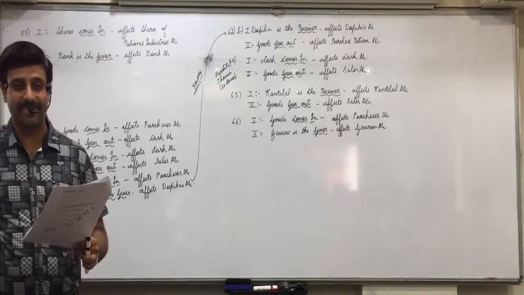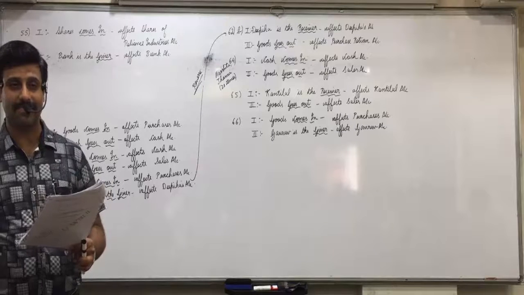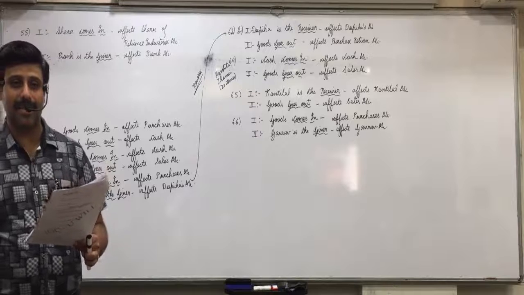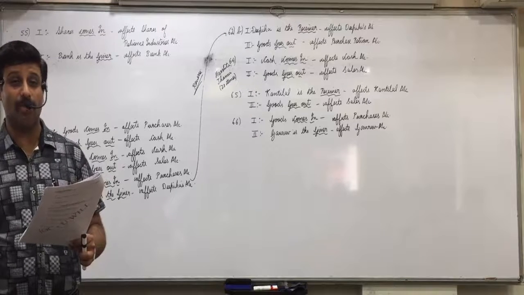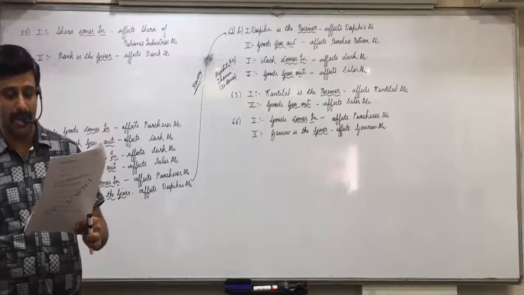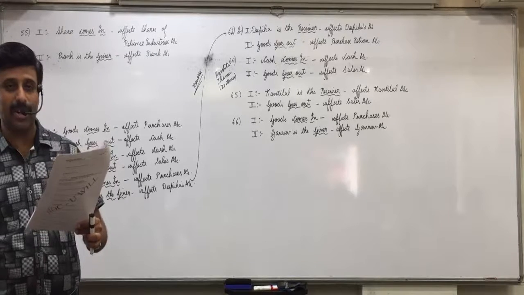Goods comes in affects purchases account. Desai Brothers is the giver. Bros is brothers. The short form is BROs, as you say, bro. That way, Desai Brothers is the giver affects Desai Brothers account. And what about this? And sold half of it to Patel and Sons.